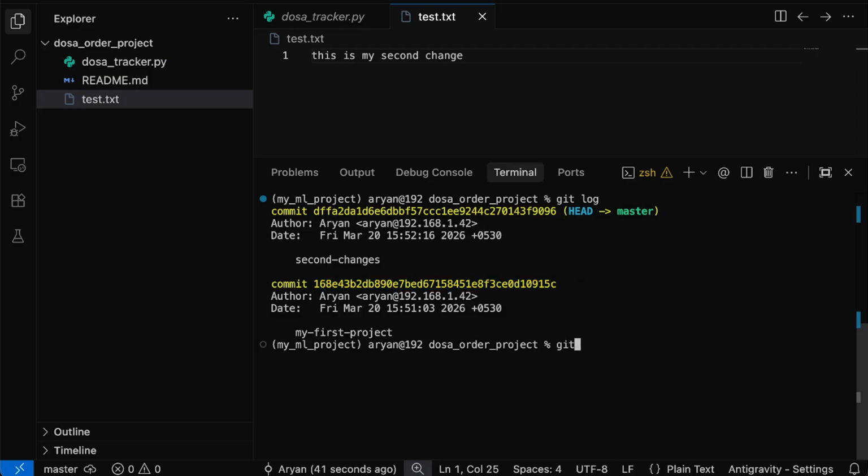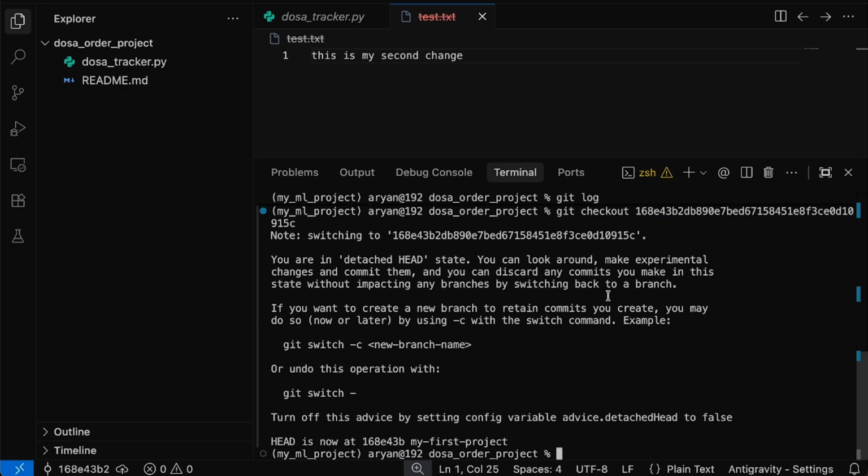He will type git checkout, then copy this commit ID, paste it, and press enter. You can see that this text.txt file has automatically been deleted. Isn't that amazing? Now Rohan can easily switch from one version of the code to another just by using Git.